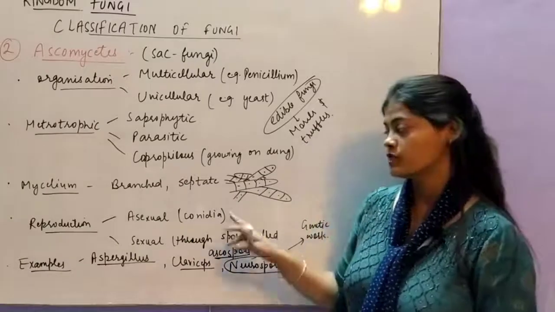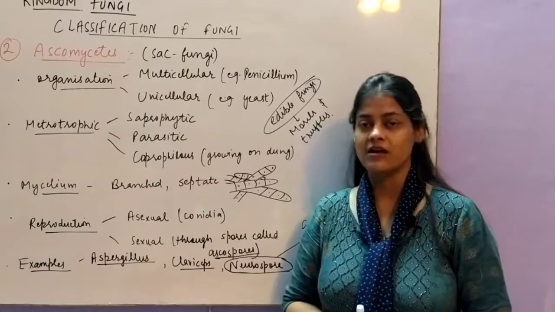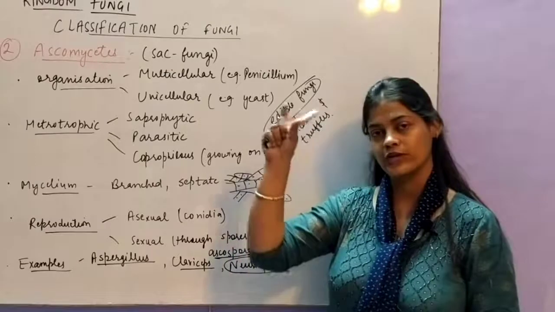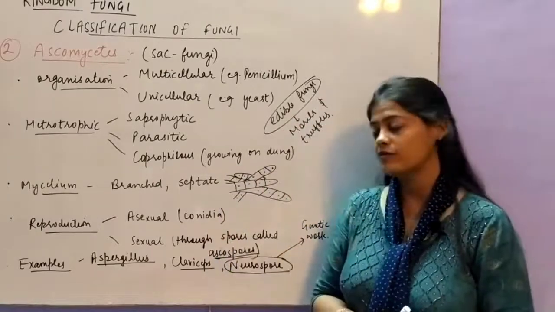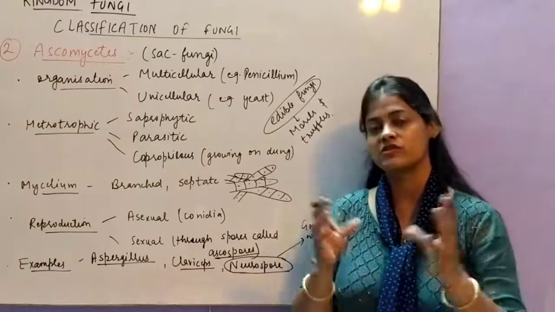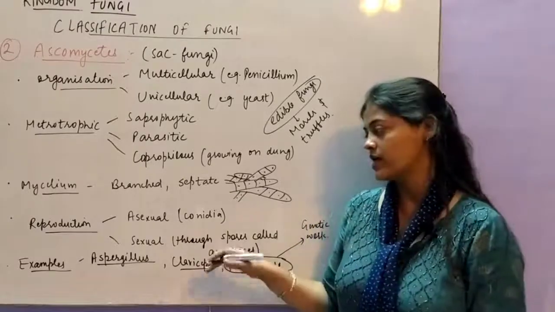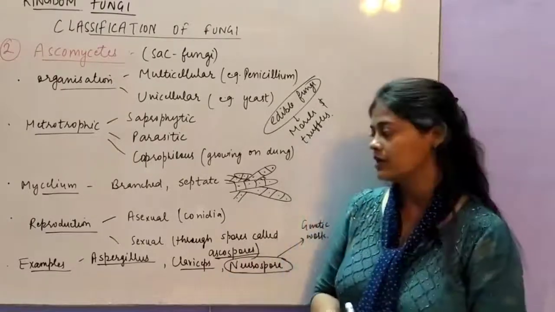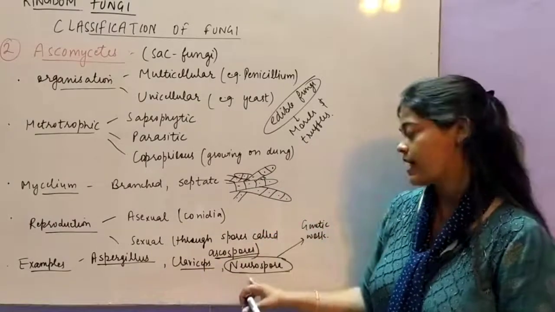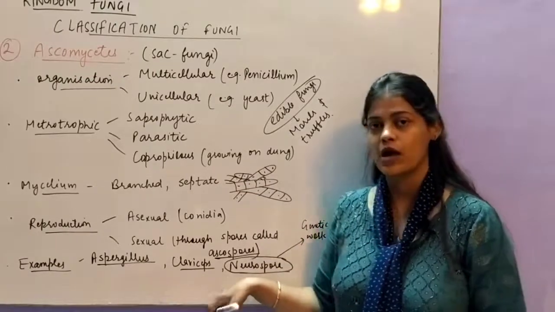Next is reproduction, both asexual and sexual mode of reproduction. Asexual is through conidia. I have already told you about conidia. On the conidiophores, the conidia will be formed. And sexual mode of reproduction is through spores called ascospores. तो ascospores एक स्पेशल स्ट्रक्चर होता है एस्कस, उसके अंदर फॉर्म होते हैं जो कि एस्कोकार्प के ऊपर होता है. तो इसका एक मैं वीडियो आपको शो कर दूंगी, then you will be more clear. Examples are Aspergillus, Claviceps and Neurospora.